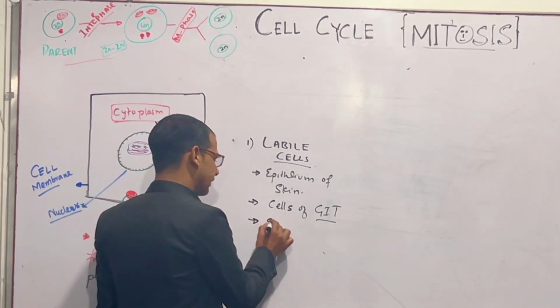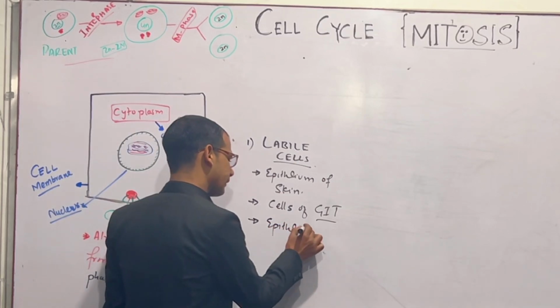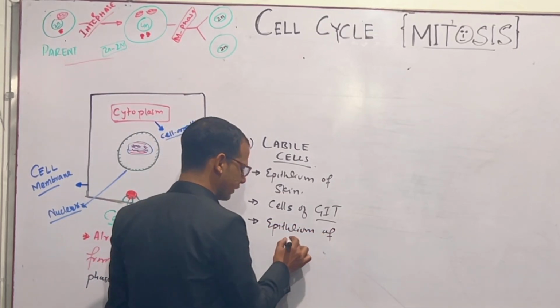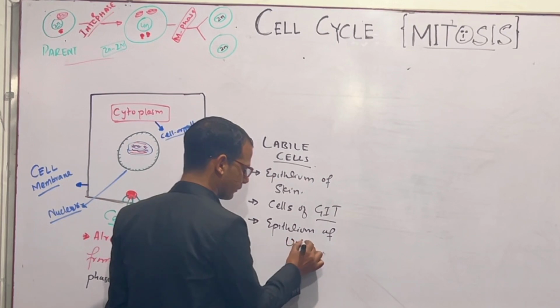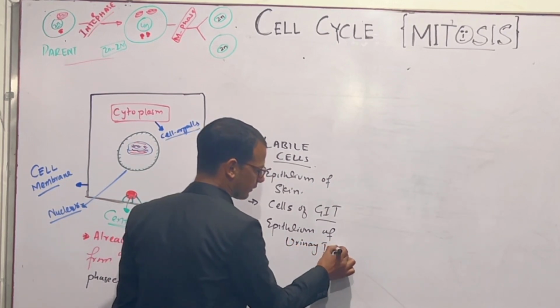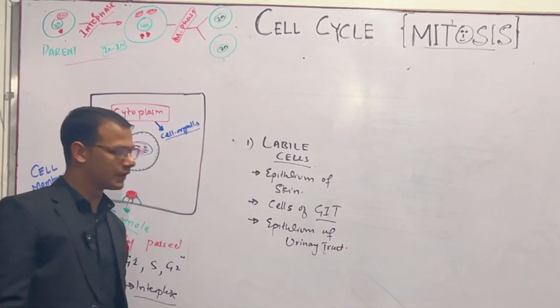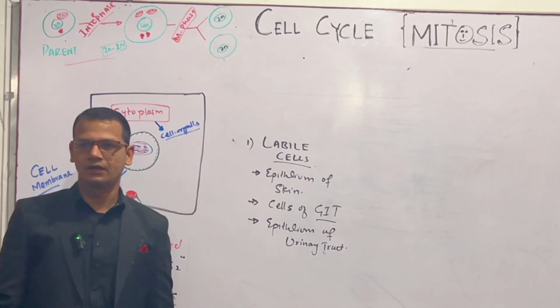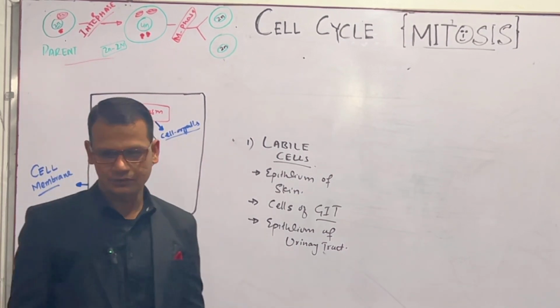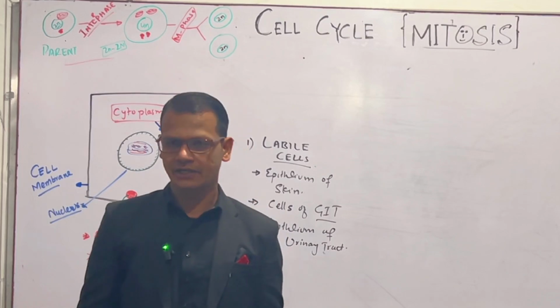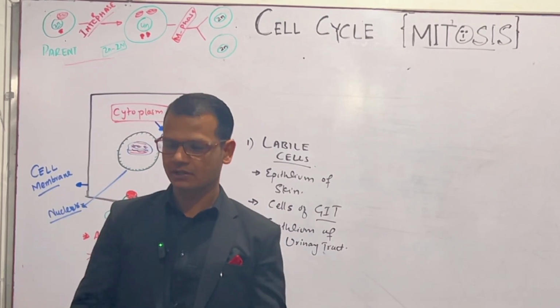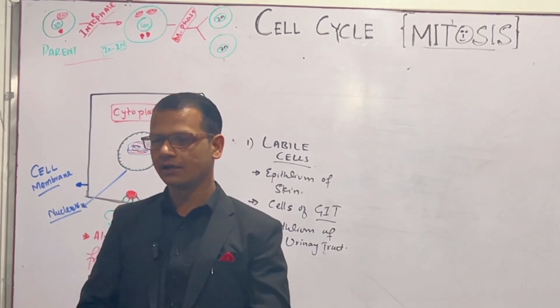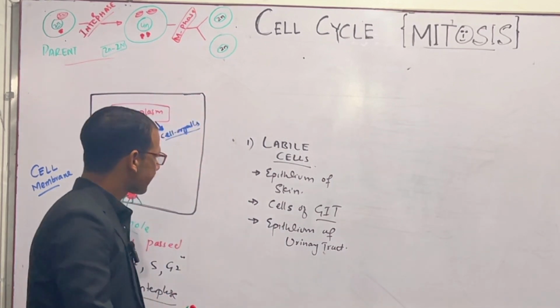For example, the epithelium of the urinary tract is also dividing continuously because the cells in the urinary tract are facing an acidic environment and they are dying continuously and therefore dividing continuously, right?